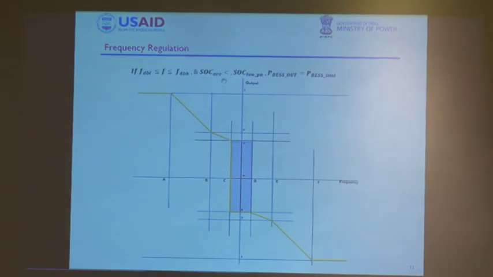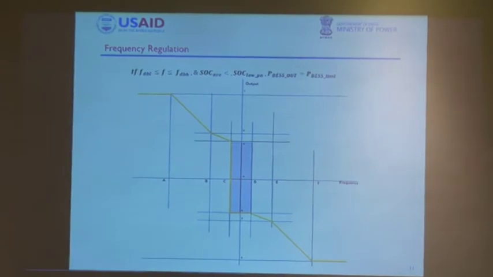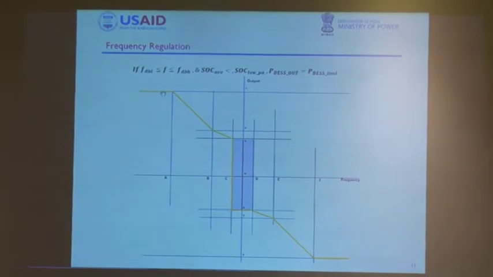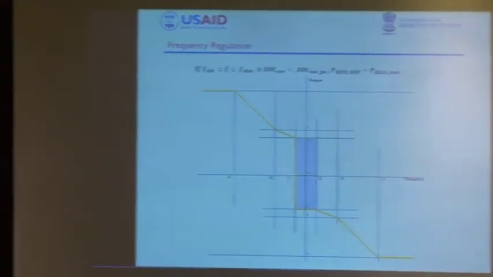Again, going back, what happens in between? If my system SOC at that particular time is less than my prescribed SOC, so for example, if I say that I should not operate batteries if SOC is less than say 30%, and if my SOC at that time is less than 30%, the characteristics of this battery energy storage application would be like, in the dead band, it will act as a charging device, so as to ensure that SOC gets between the SOC maximum and SOC minimum range. So this is how the characteristics would look like.